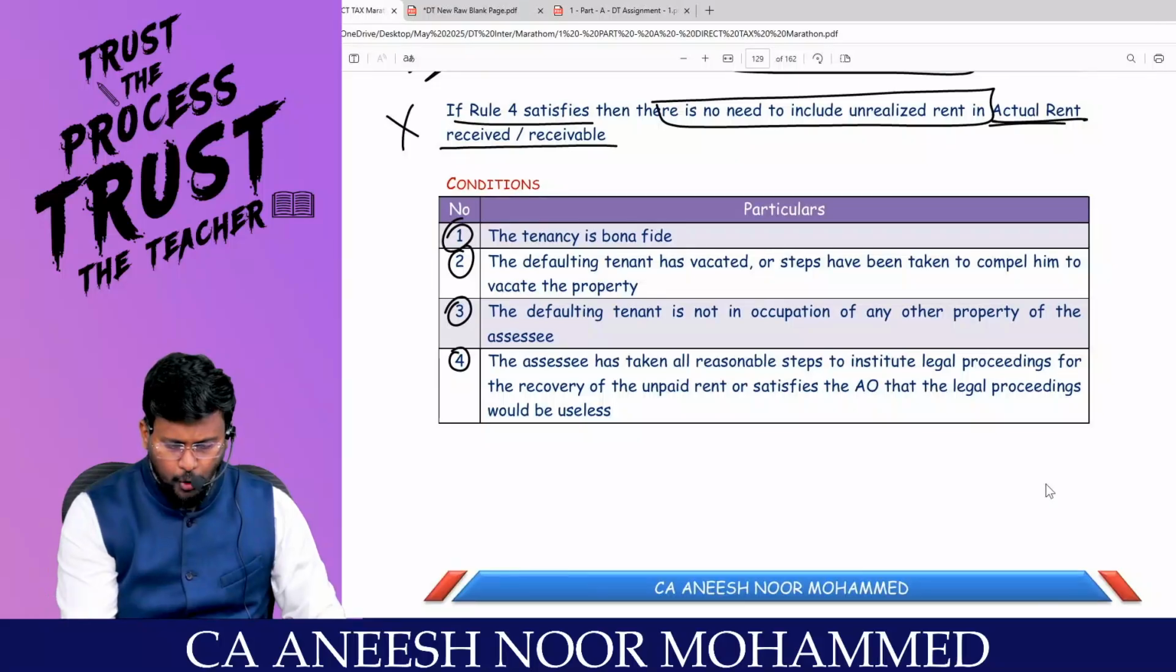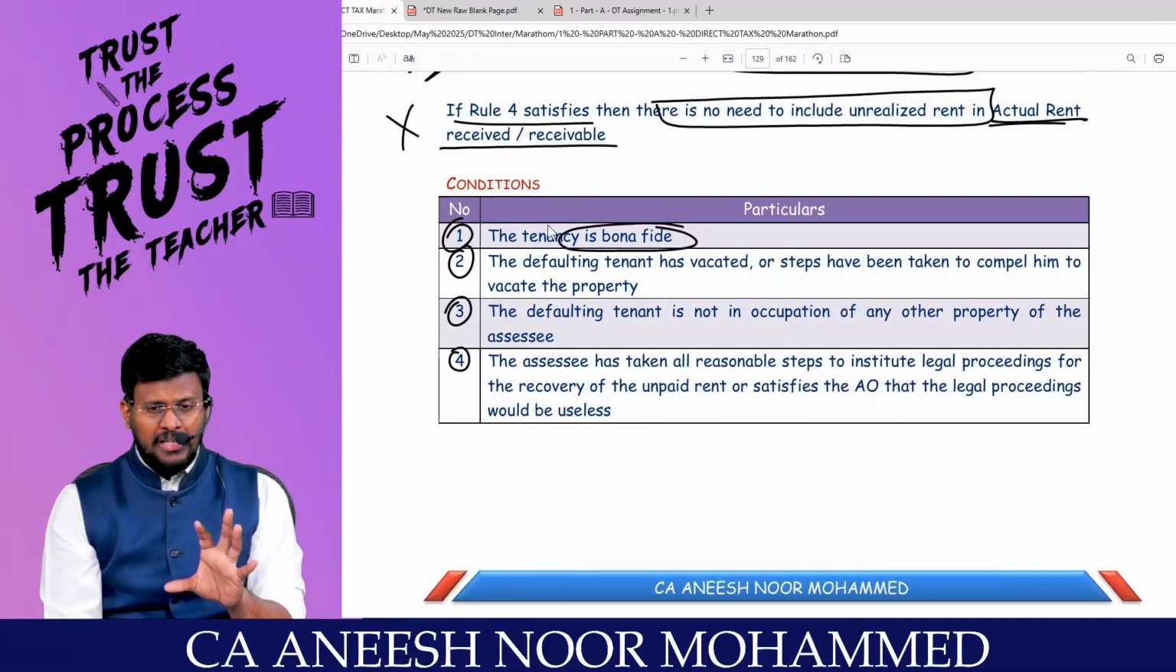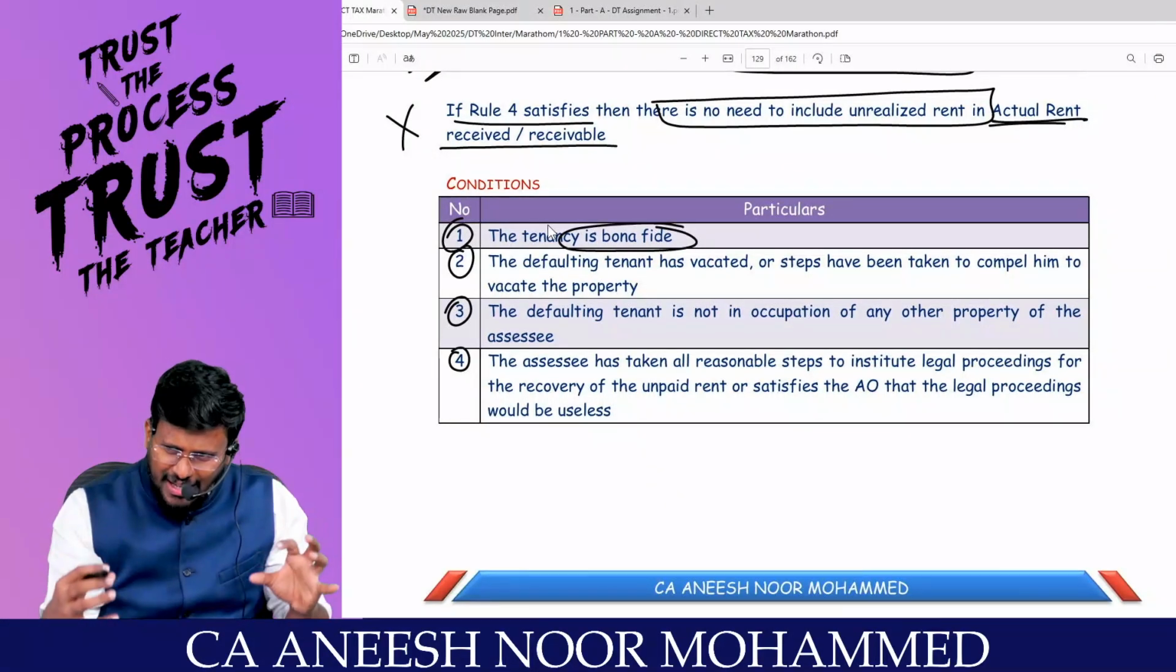What is that rule number 4? Tenancy is bona fide. That means, sir, there should be a proper agreement between the tenant and the landlord.